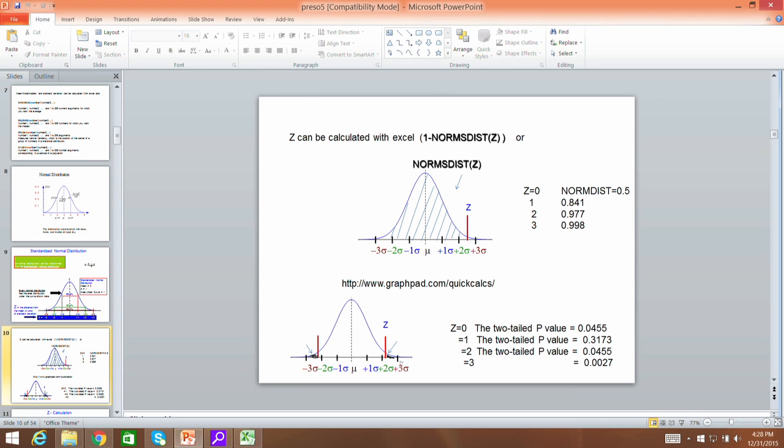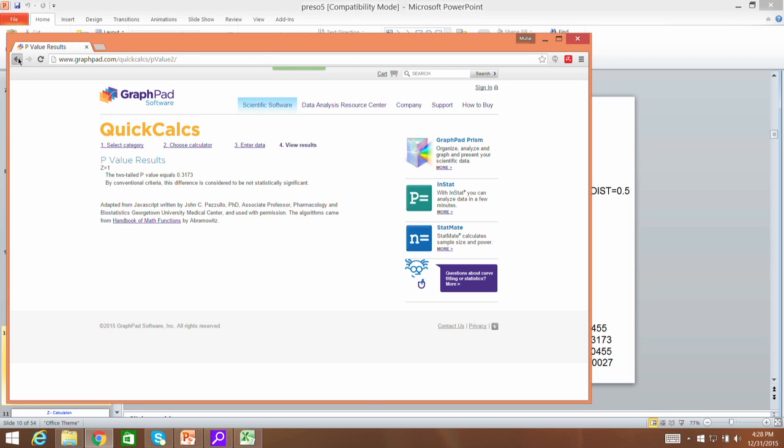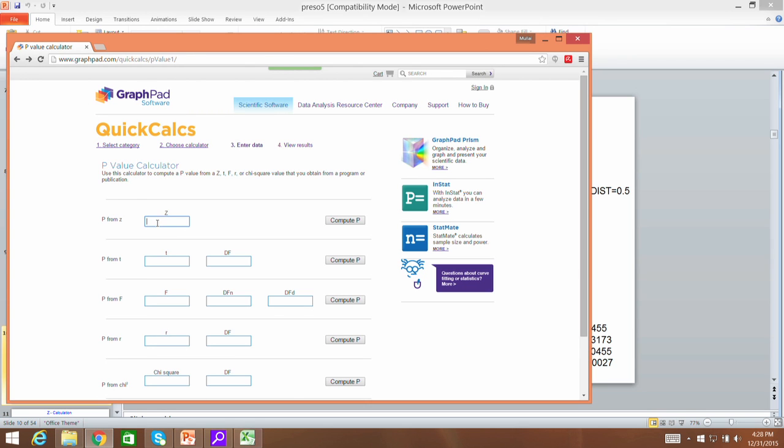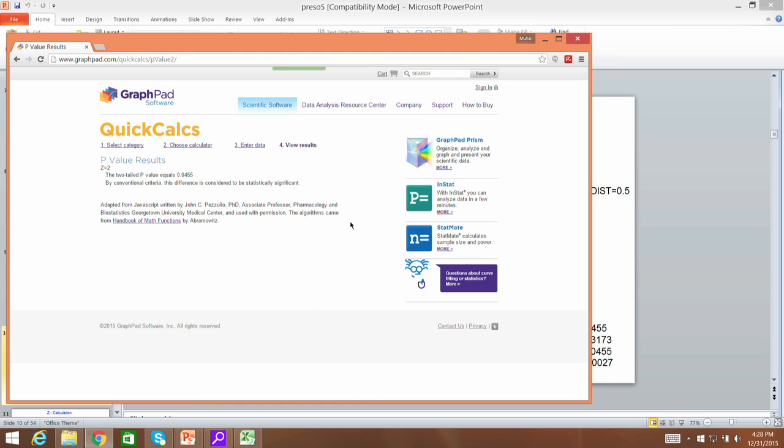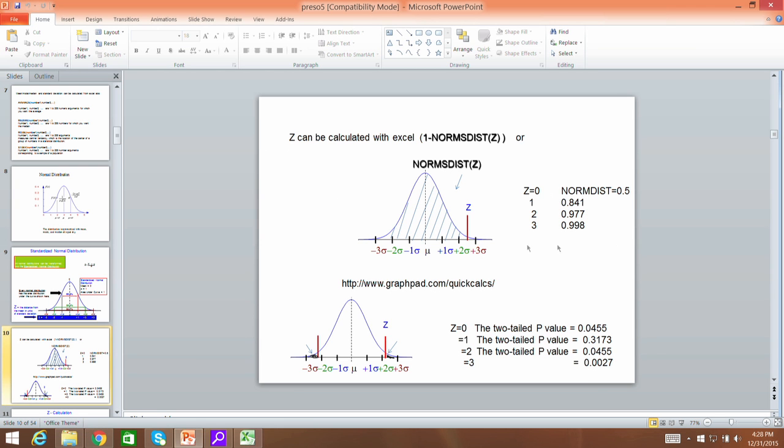0.3173, okay. So that is the outside area. So when I give z is equal to 2, okay, it is giving 0.0455, that means it is giving this area. 0.0455 is almost this one, okay. It is giving it as 0.0455, that is approximately 0.5, okay.